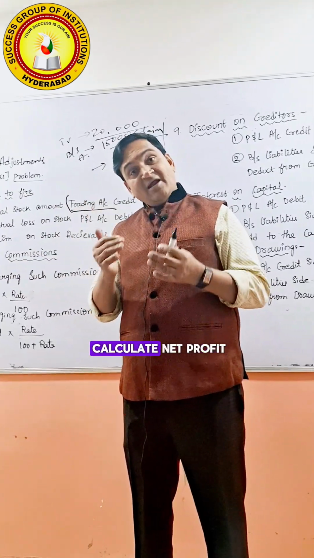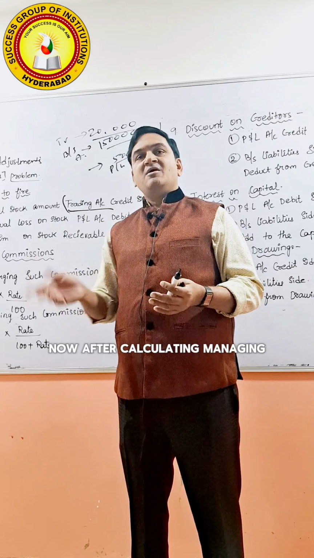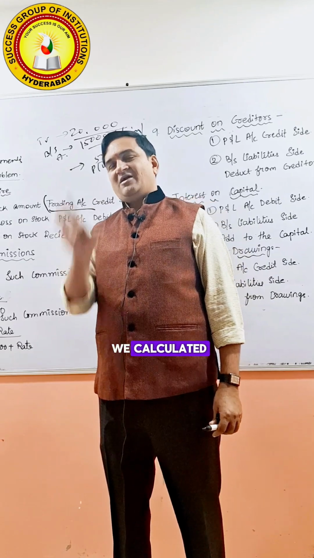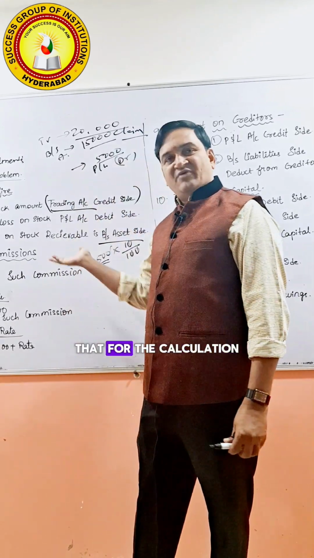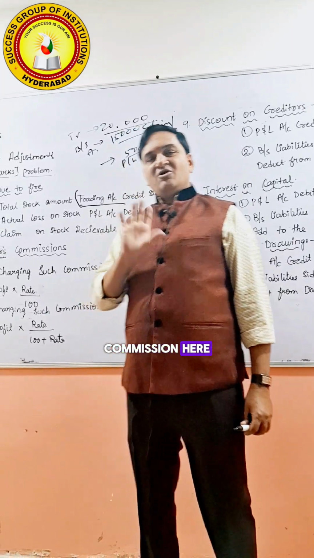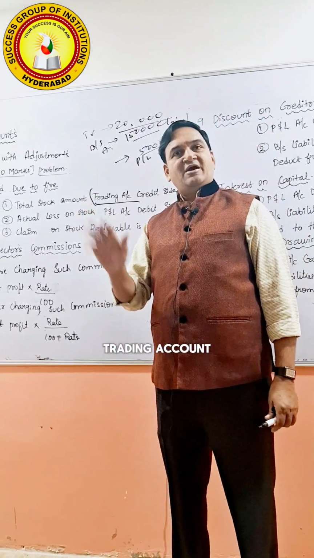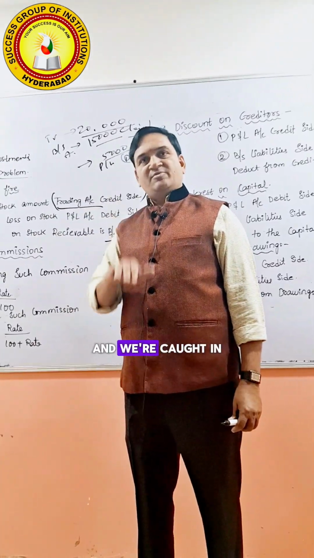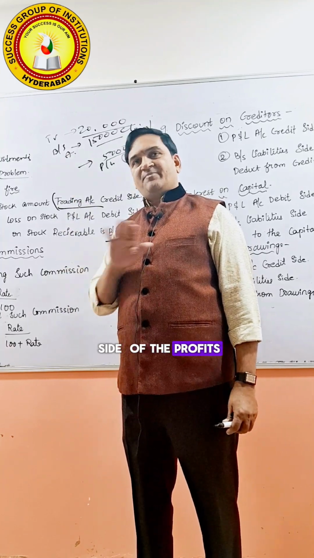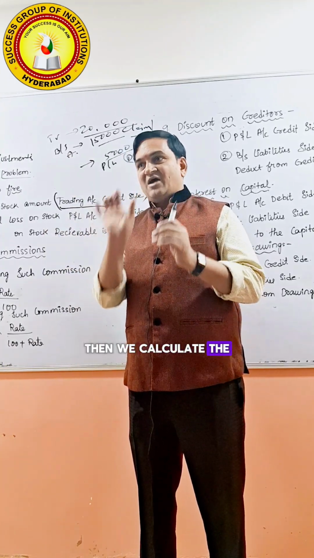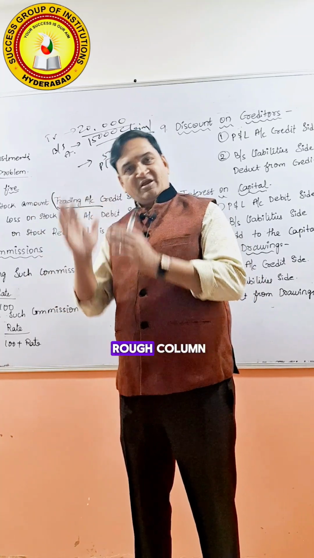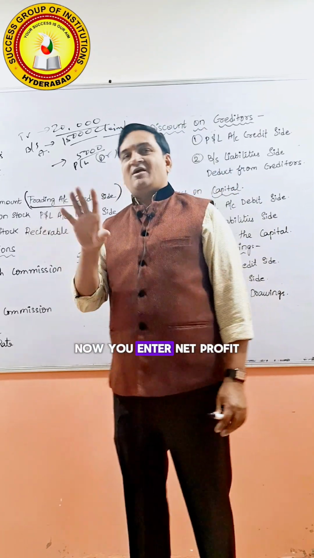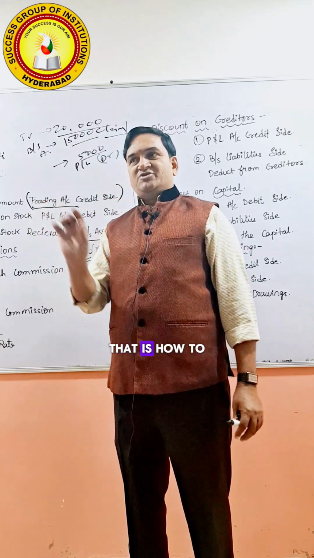Then we have to calculate the net profit now. After calculating the managing director commission, we calculate the net profit. Whatever net profit we calculated before is only a rough net profit, for the calculation of managing director commission. Here don't get confused. First we prepare the trading account and find the gross profit, then gross profit is credited to the P&L account, all expenses are recorded on the debit side and all incomes on the credit side of the profit and loss account. Then we calculate the net profit in the rough column, and take that to calculate the managing director commission. That is how to calculate the net profit.